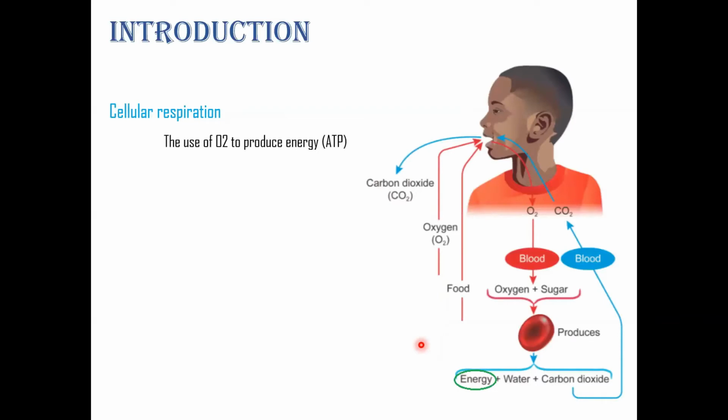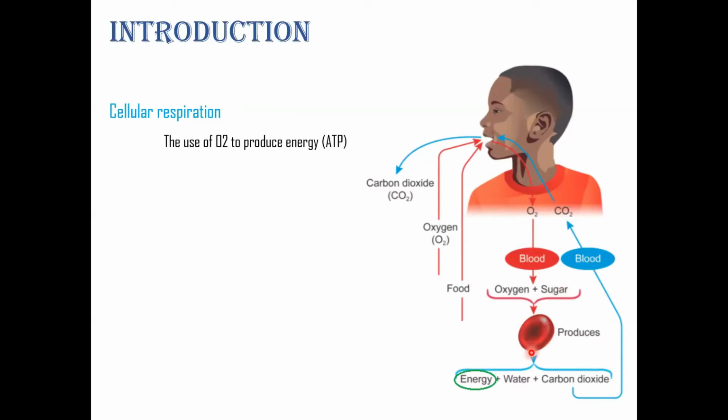The fourth one is cellular respiration. It is the use of oxygen to produce ATP, that is energy. You can see in this picture, oxygen flows in through the respiratory system and goes to cells. Within the cell, this oxygen reacts with sugar in our cells.